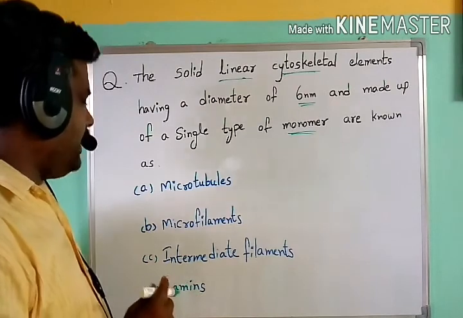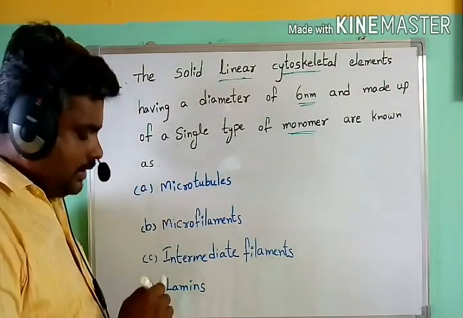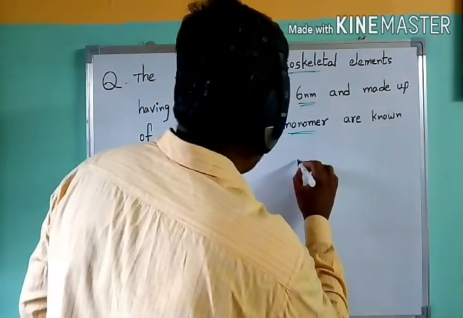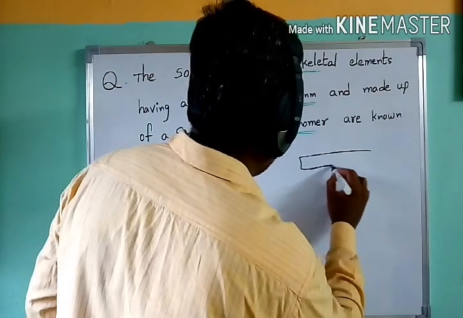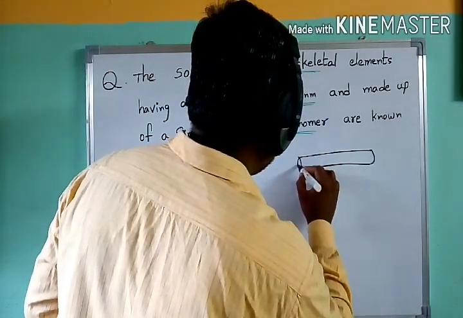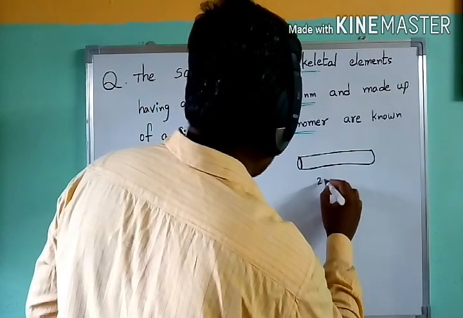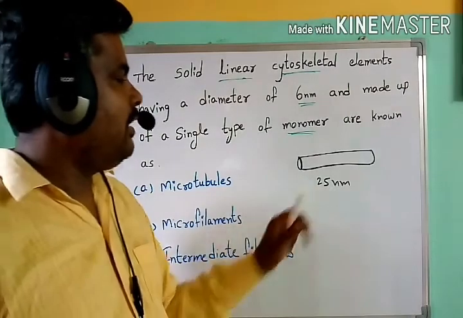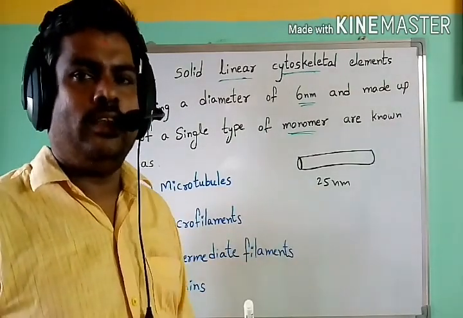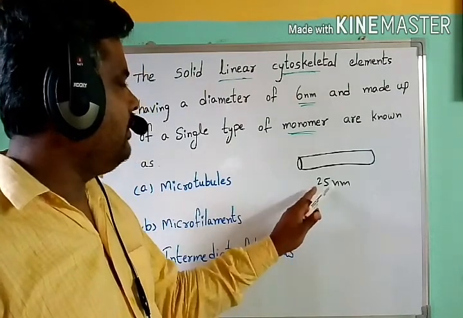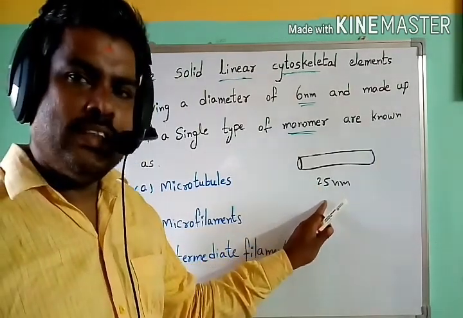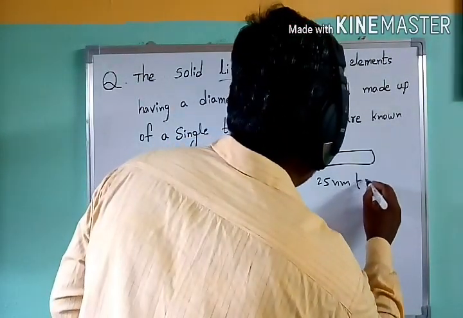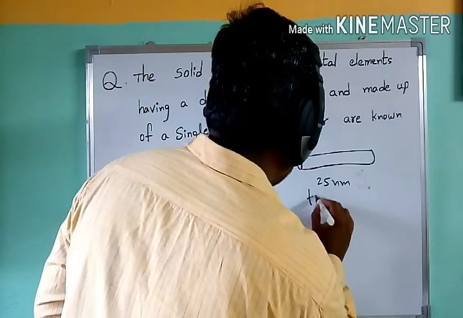So let us see the options. Microtubules are the longest fibers. Generally around 25 nanometers is observed in these cytoskeletal elements. These are the longest and approximately 25 nanometers in size. Generally, these are made up of tubulin protein.